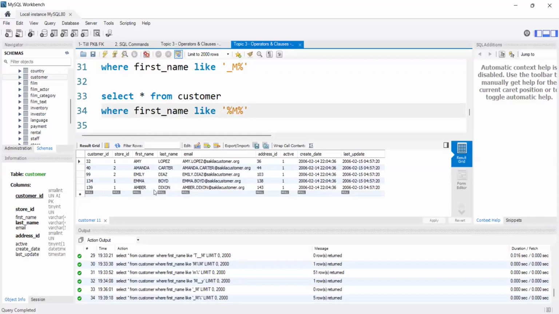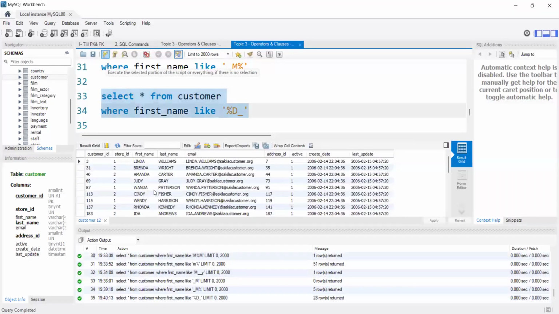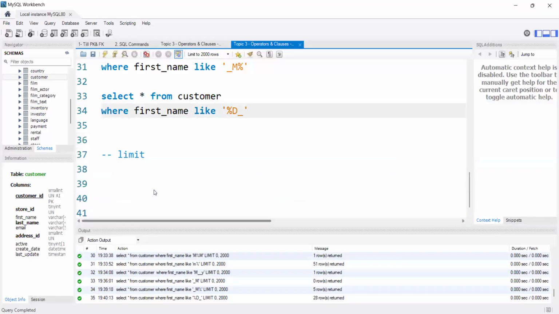Suppose I use it like this also. First any number of characters, and the last but one character should be D. Let's see this. See, we got many outputs. First, any number of characters; the last character can be anything, but the last but one should be D. Correct? We can use it in any way. We can use both wildcards at a time also.